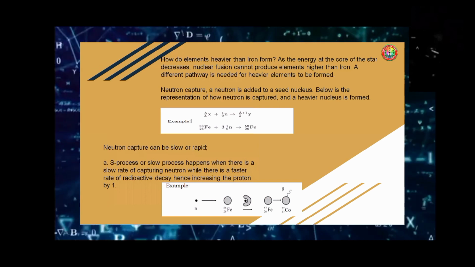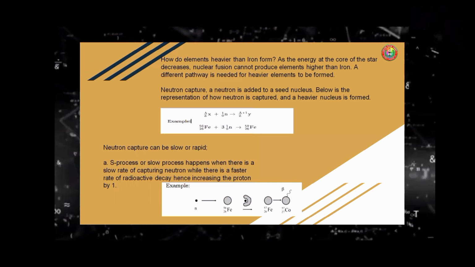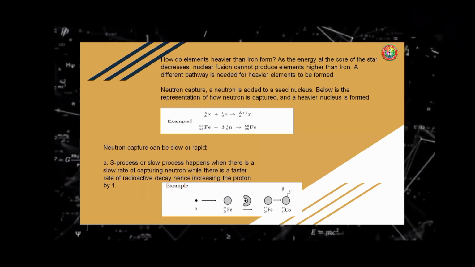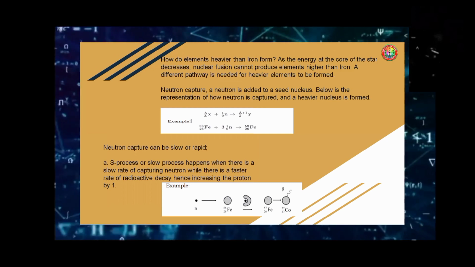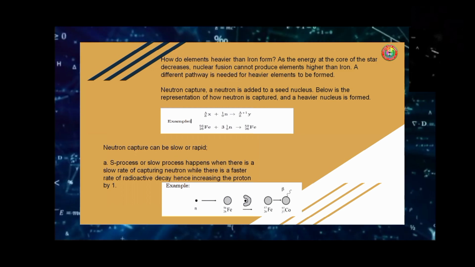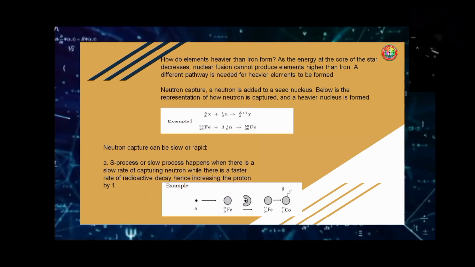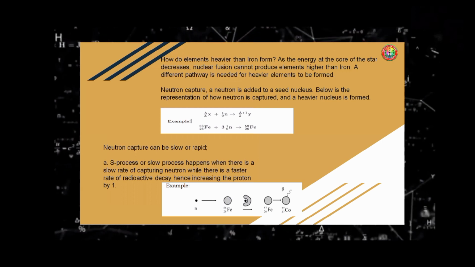How do elements heavier than iron form? As the energy at the core of the star decreases, nuclear fusion cannot produce elements higher than iron. A different pathway is needed for heavier elements to be formed: neutron capture, where a neutron is added to a seed nucleus. Below is the representation of how a neutron is captured and a heavier nucleus is formed.